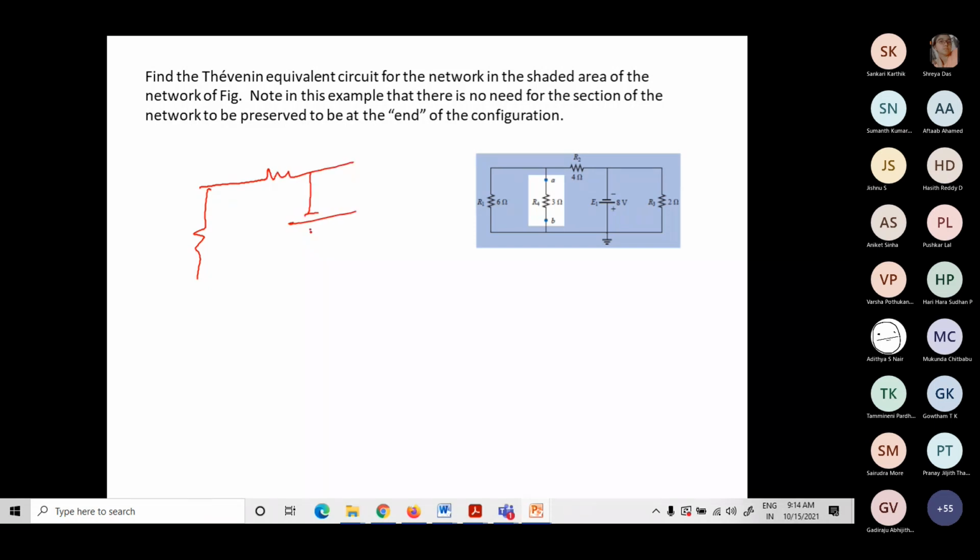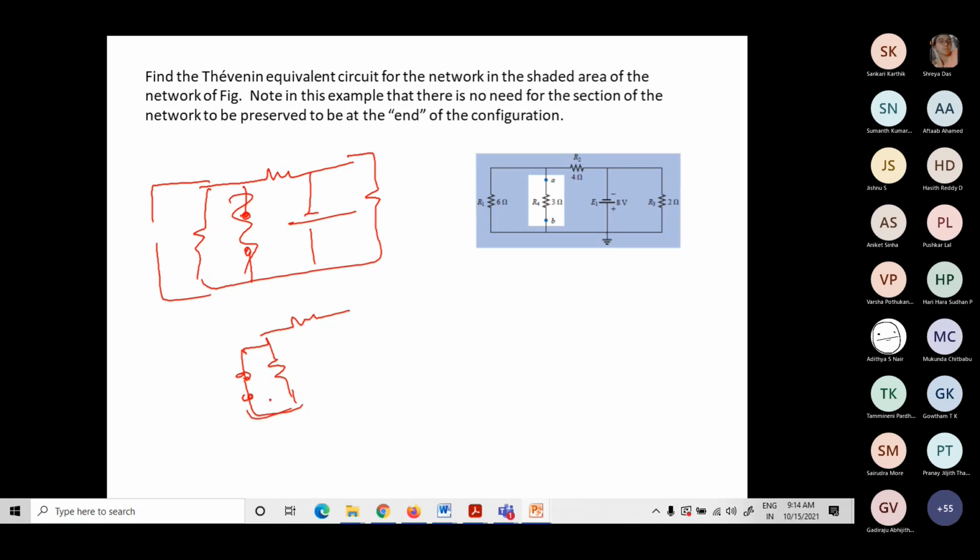I have this voltage source and this is my value. Now from this side, this is my open circuit. So what I can do, I can consider this way also. Nothing wrong in swapping these two. Now it will be easy for you to proceed further. So what is VTH and what is RTH? You can solve it easily.